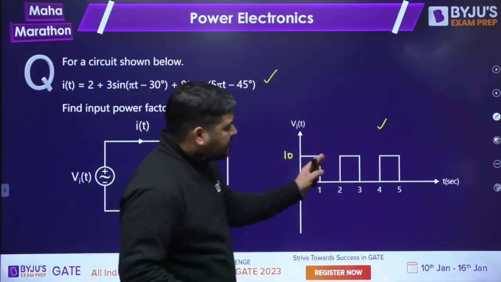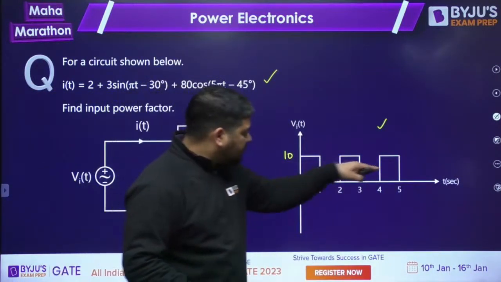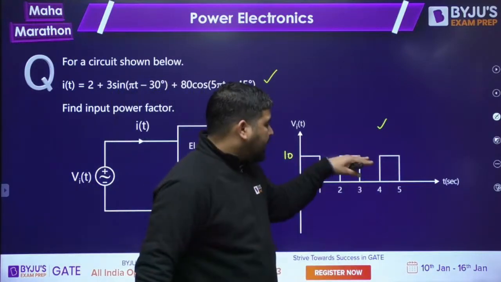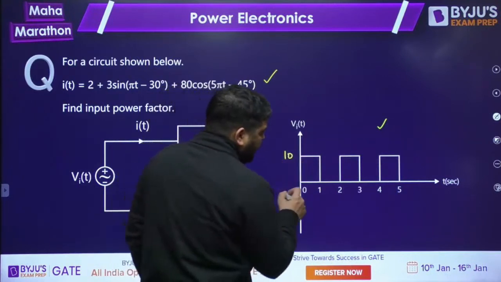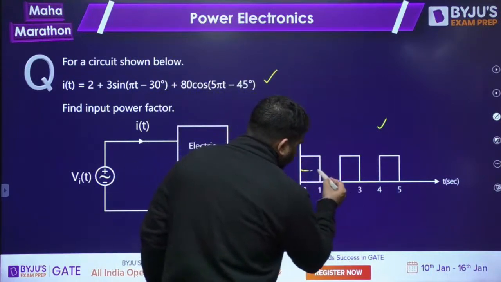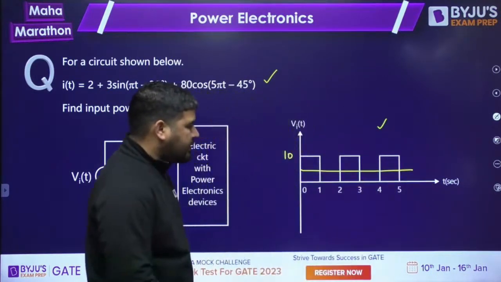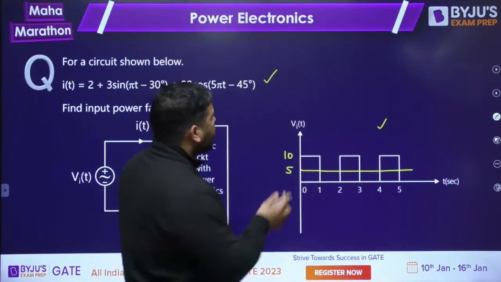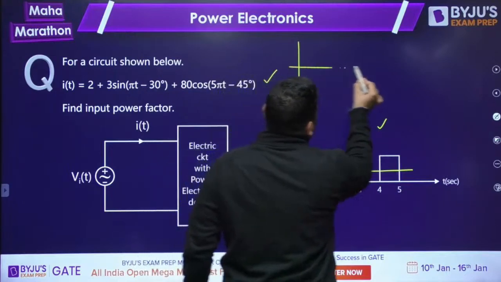What you can do is, first expand this v(t). Apply the Fourier series and expand this v(t). We know that the average value of this component is 5. So what we can do is subtract 5 from it, and the wave shape will look like this.